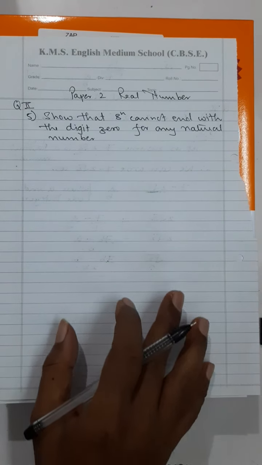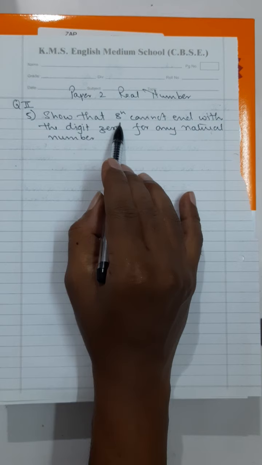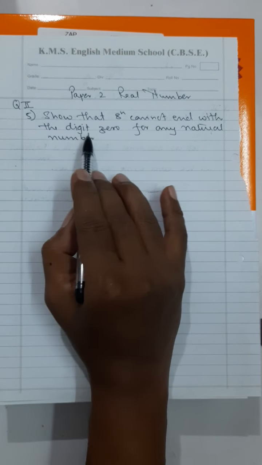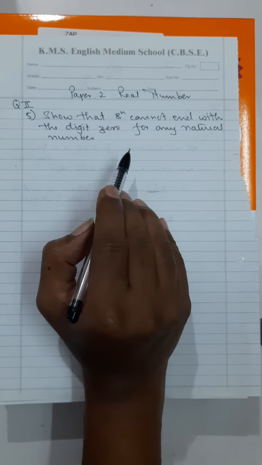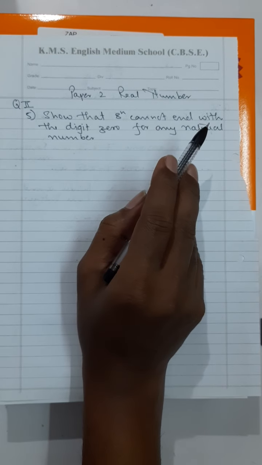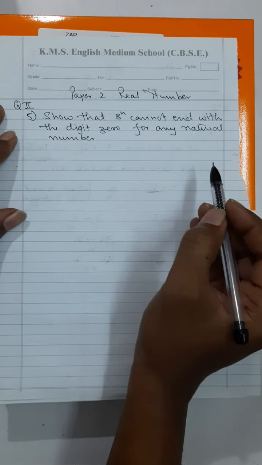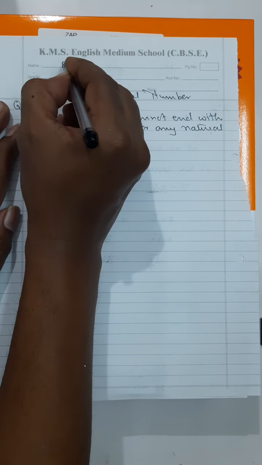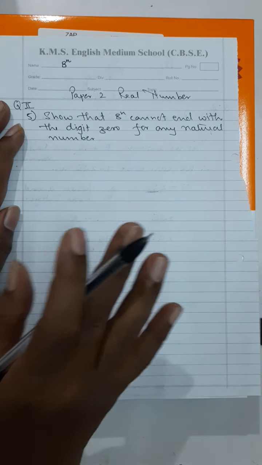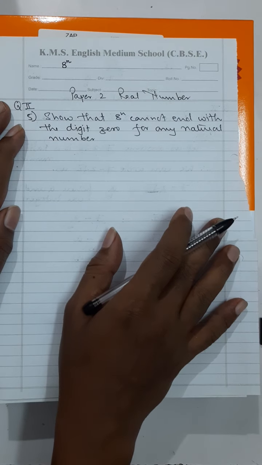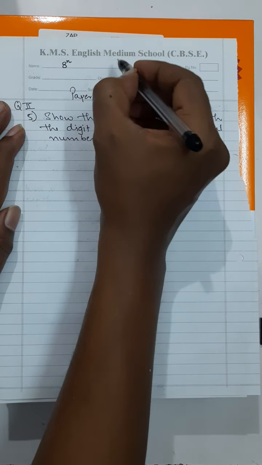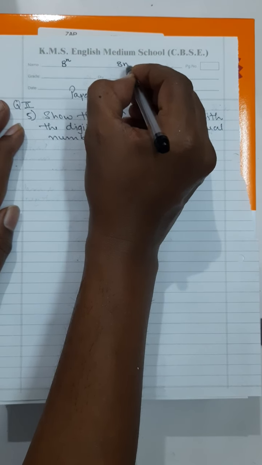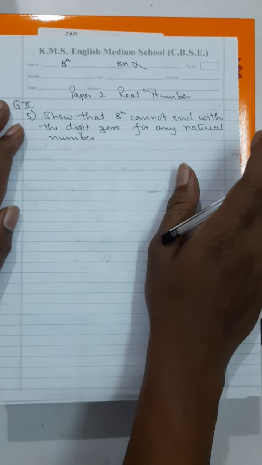Okay, my dear students, this is one more question. Show that 8 raised to the power of n cannot end with the digit 0 for any natural number. Before proceeding further, first and foremost, where it is required to be written 8 raised to the power of n, you have to write 8 raised to the power of n only. Instead of this, if you write 8n, then this is absolutely wrong.